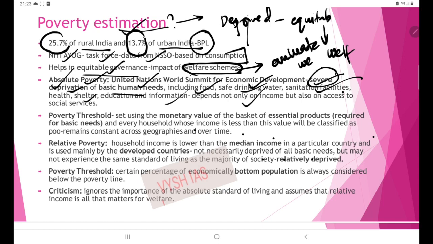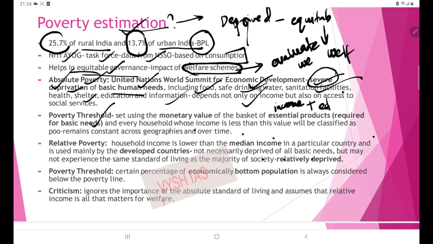So this depends not only upon income but also on social services, because not only income is necessary for a dignified living; social services like education and health also become important for a sustainable livelihood. So this is absolute poverty, this severe deprivation.